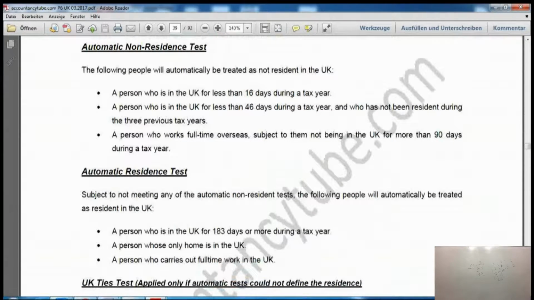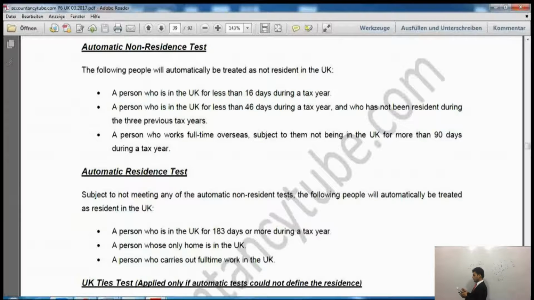These are called the automatic non-residence tests. If a person has these things, then that person will be classified as non-UK resident, and he won't pay any tax. Who is this person? It says a person who is in the UK for less than 16 days in a tax year.